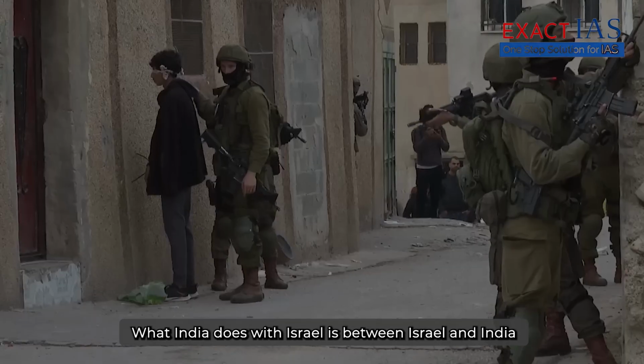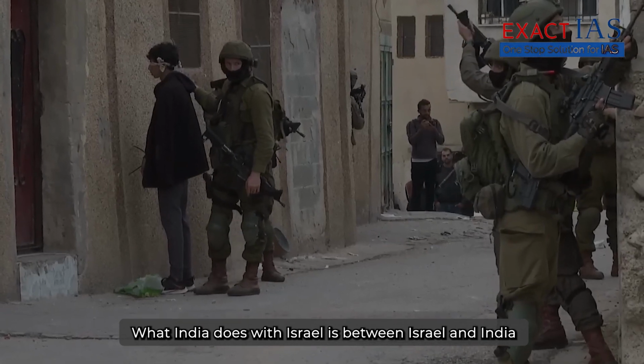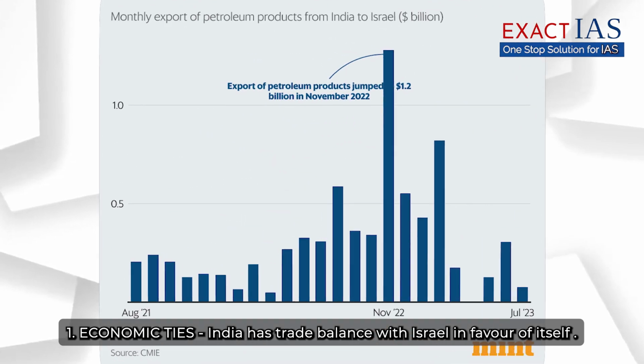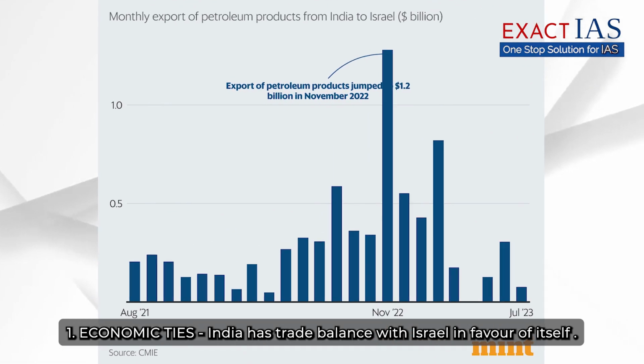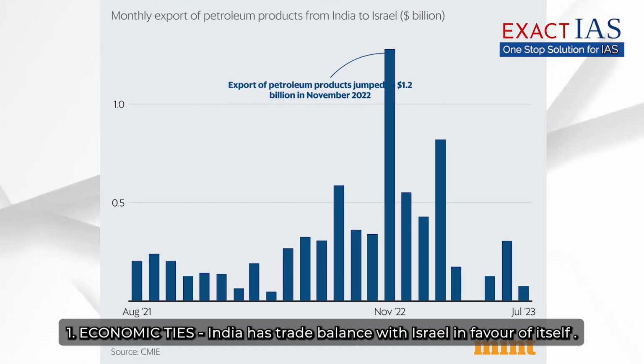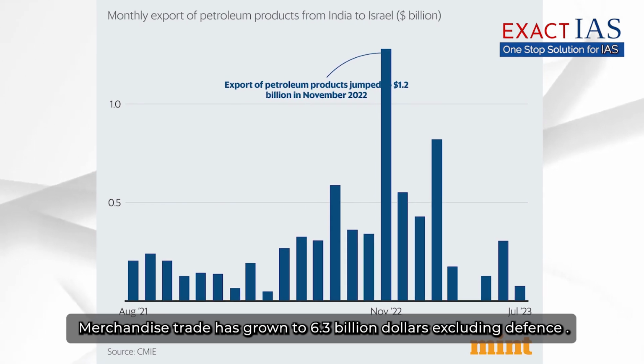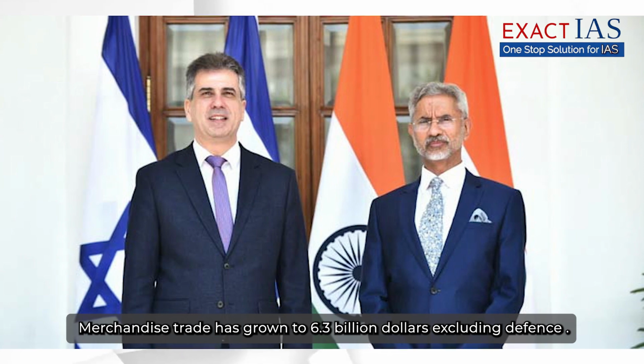What India does with Israel is between Israel and India and doesn't involve Palestine, and vice versa. So number 1, economic ties. India has a balanced trade with Israel in favor of itself. Merchandise trade has grown to $6.3 billion, excluding defense, in recent times.